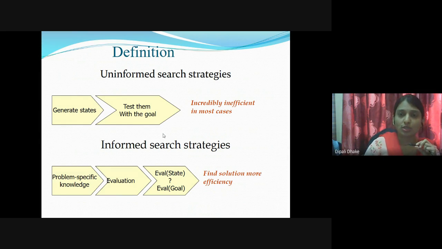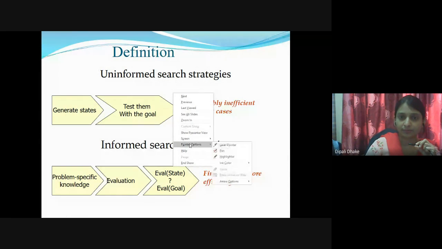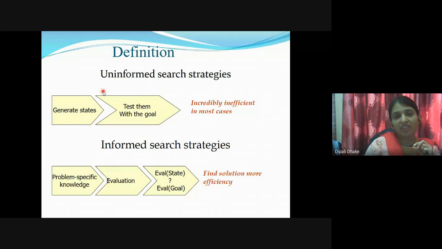As you can see, the first point is the uninformed search strategy and the second is the informed search strategy. In the uninformed search strategy, it generates states, and the second block is to test them with the goal.